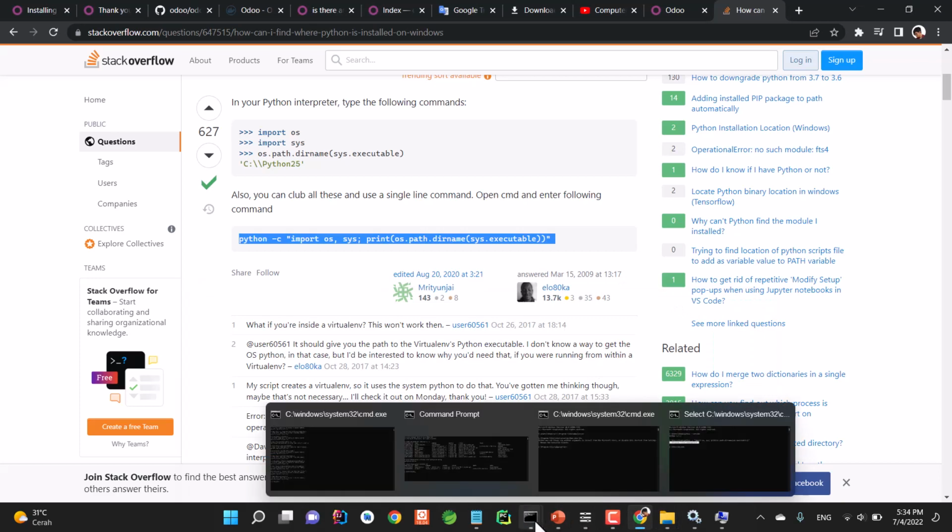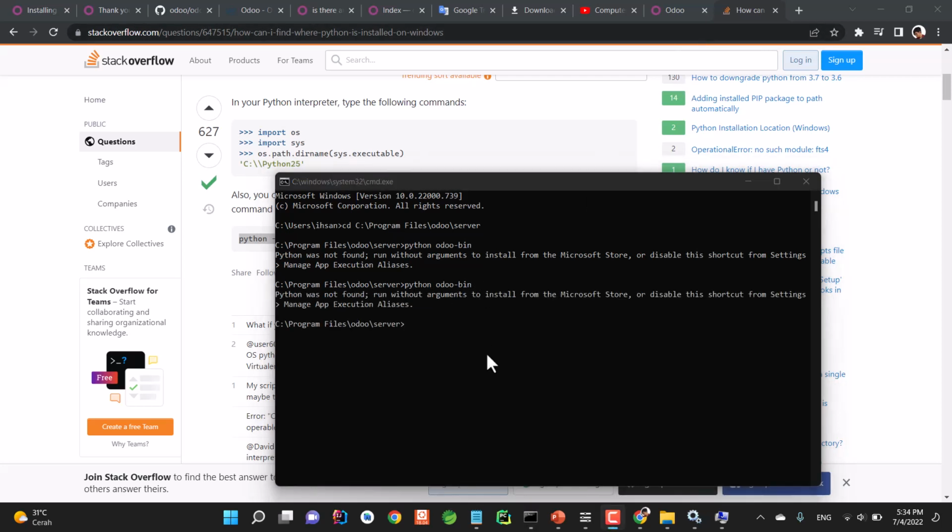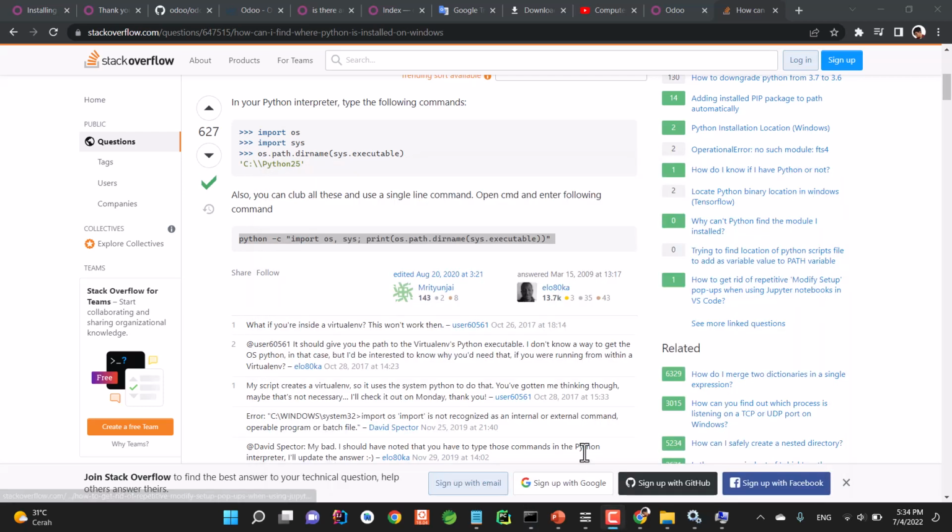Now you can run the Odoo server. Okay, now we are back and type python odoo-bin. Now let's just click enter. Okay, you can't do that because the CMD is not refreshed yet, so you have to close it.